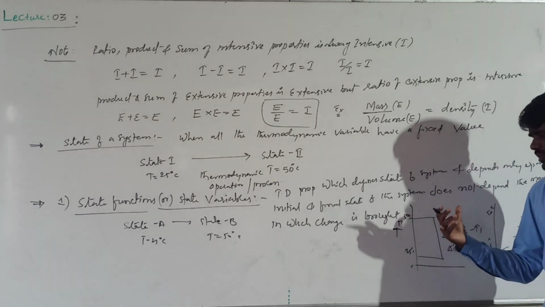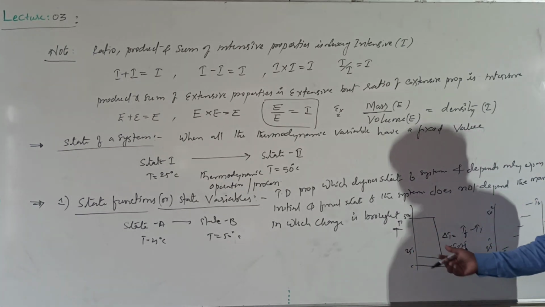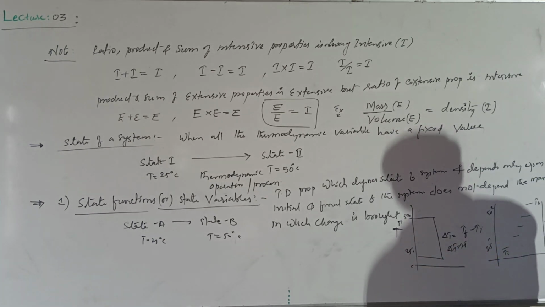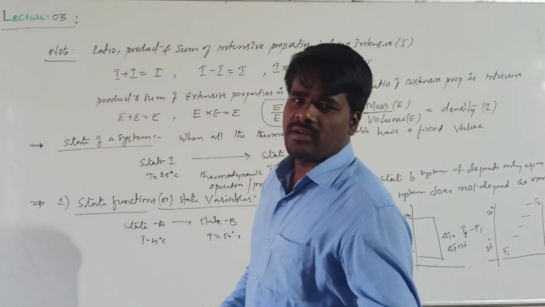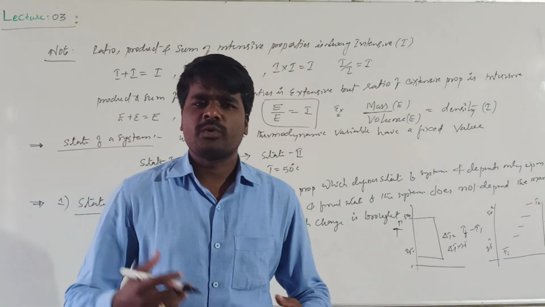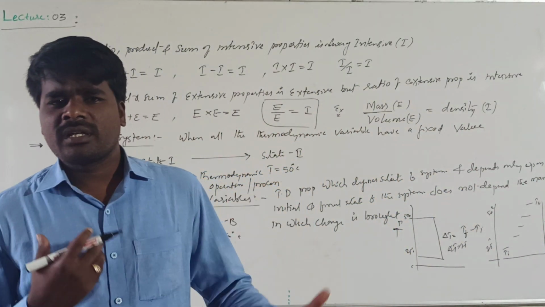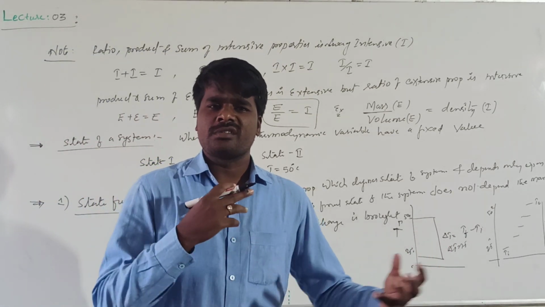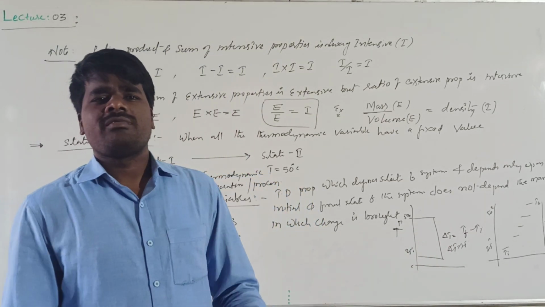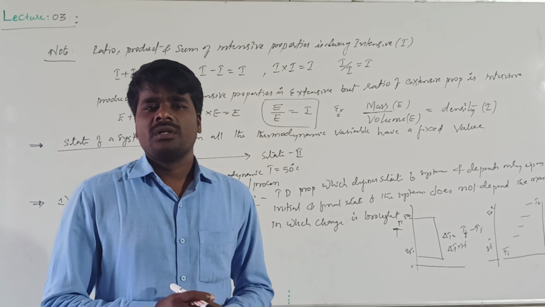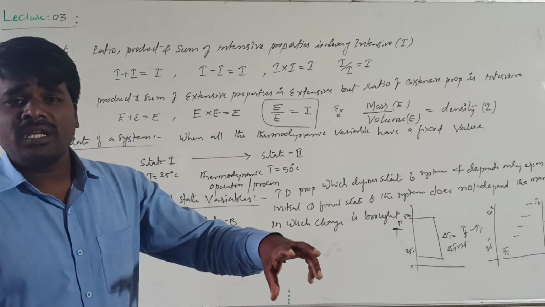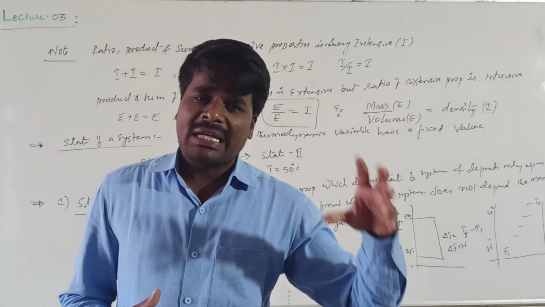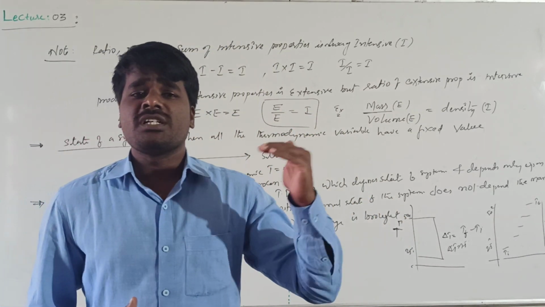This type of thermodynamic properties, which will depend upon the state of the system, irrespective of how the change has been brought. The temperature of the system can be raised in several ways: by directly heating, or by exposing to light, or by supplying the heat gradually step by step, or supplying the heat in a single step. There are several ways of changing the temperature. But this change in the temperature will depend only upon the initial and final state of the system. It does not depend upon how the change is being brought.